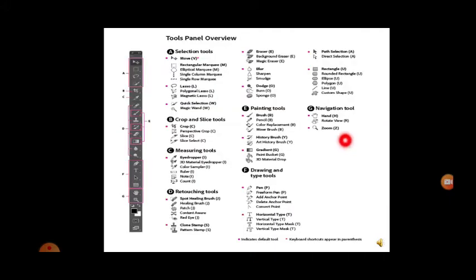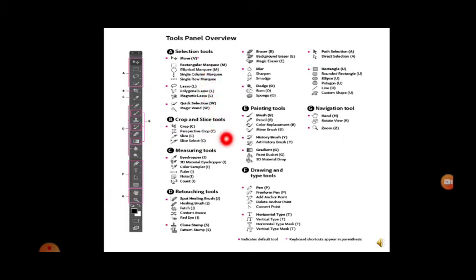Next, you can see the tools panel overview. This will be very helpful. It has selection tools, which has move, rectangular marquee. In that also there are sub tools. Then lasso tool is there. Quick selection is there, that is your magic wand. So all these are tools within a tool. They are called sub tools.